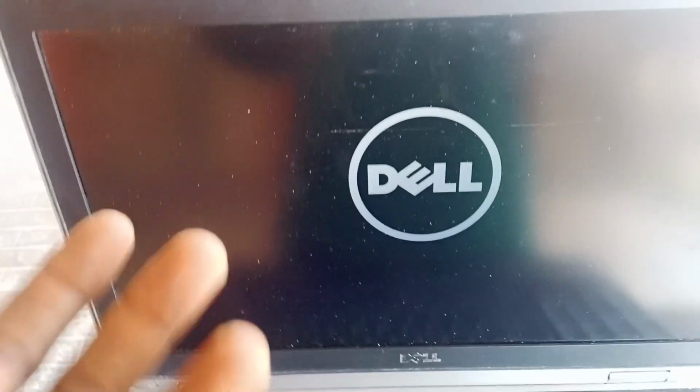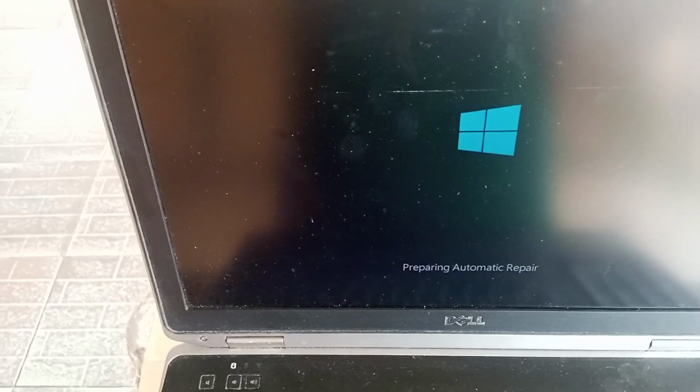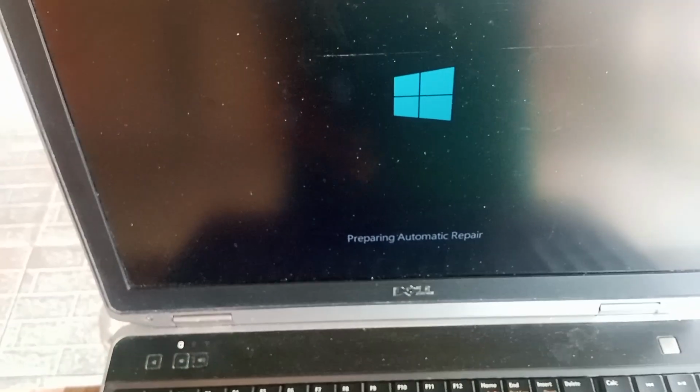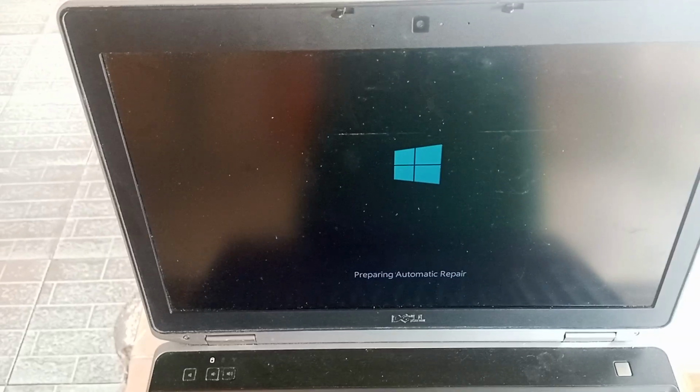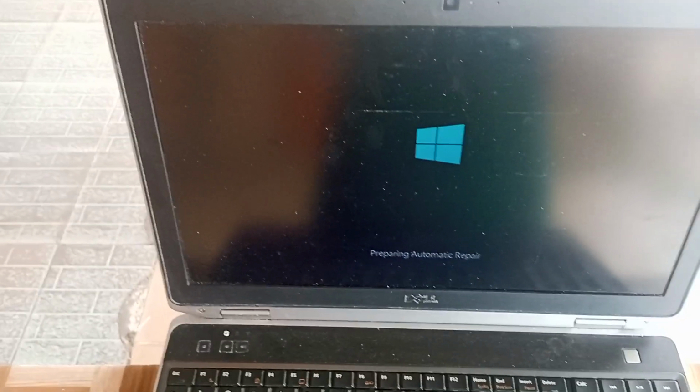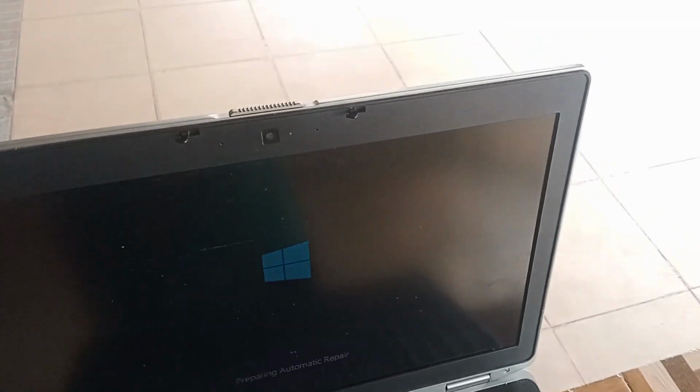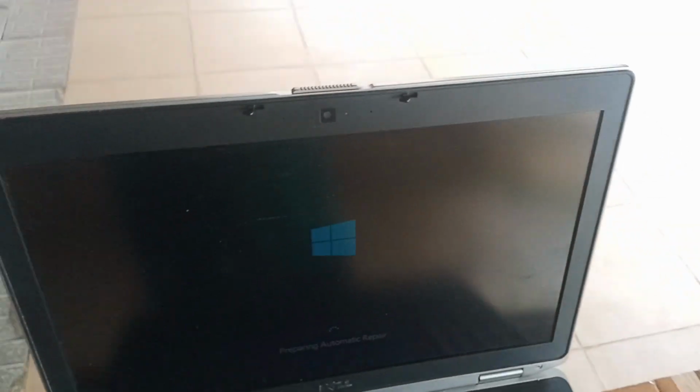It will take us now to our Windows, to the Windows proper. Can you see that? That's to say we have possibly fixed it. It's a RAM issue. It's a RAM issue. Yes, come on.